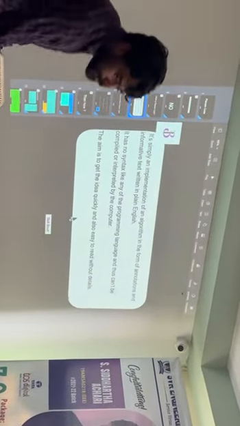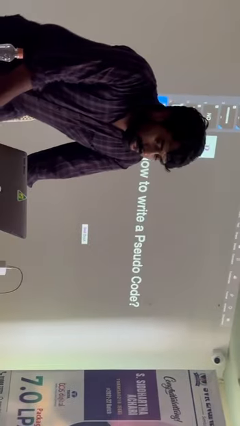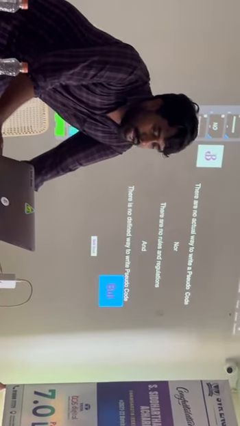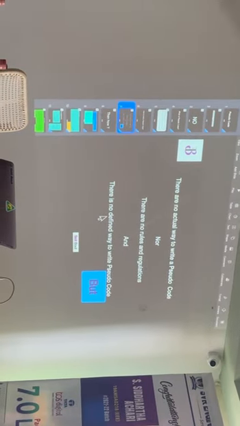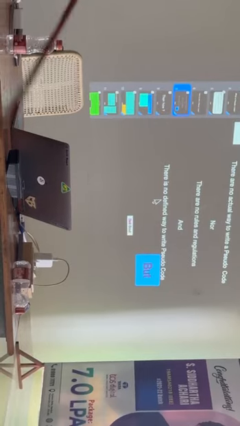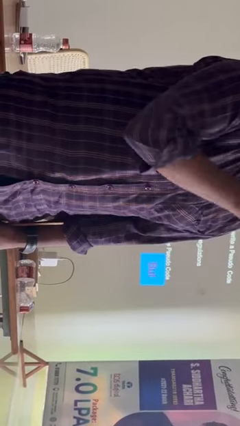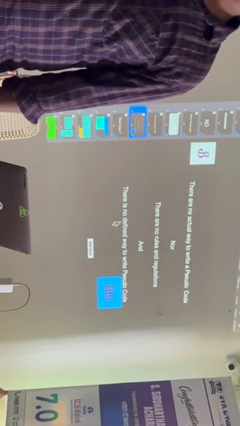Okay. Next, how to write a pseudocode? There is no actual way to write pseudocode. For programming, you need the hash include, the curly brackets open and close, everything, and the semicolon. If you don't write it, the compiler will catch it. But here, nothing like that. It should make sense when you read it. That's all it is.